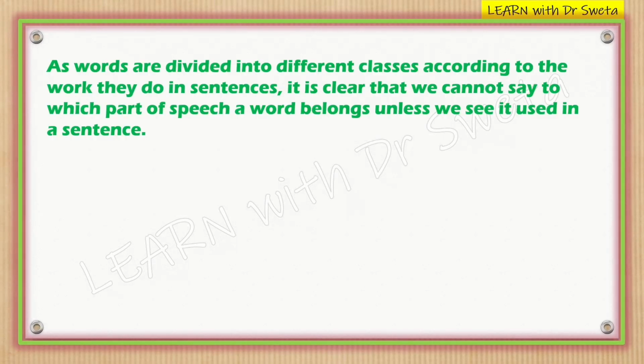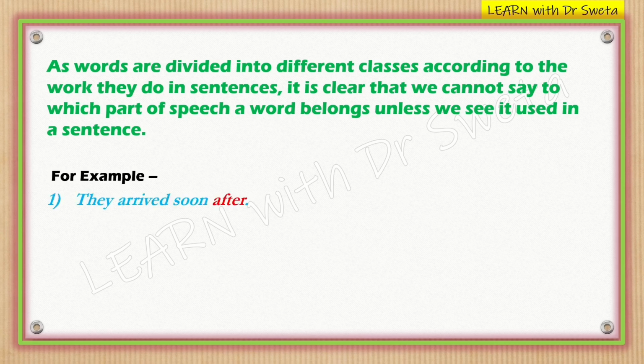As we have already seen, the words are divided into different classes according to the work they do in a sentence. It is clear that we cannot say to which part of speech a word belongs unless we see it used in a sentence. For example, they arrived soon after. Here, after is an adverb because it modifies the verb arrived by indicating when they arrived. It tells us the time relation between their arrival and another event, that is soon, after some unspecified time.